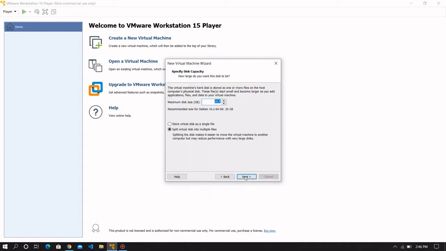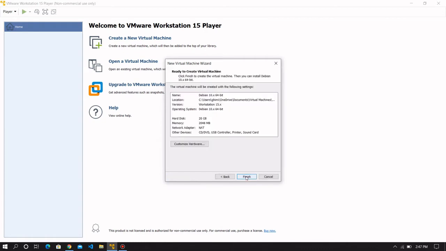Click next. You need to allocate memory size for your virtual machine. If you have much more, then you can allocate as much as you can. The recommended size for Debian is 20 GB, so I am letting it be 20 GB, and I prefer it to be on a single file.